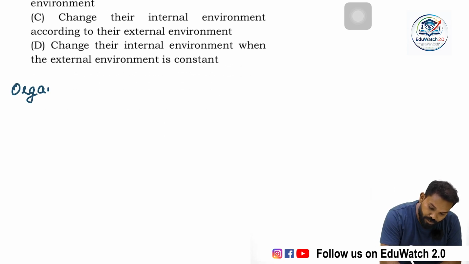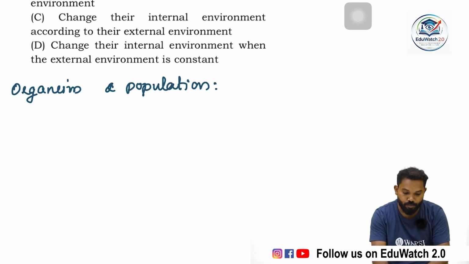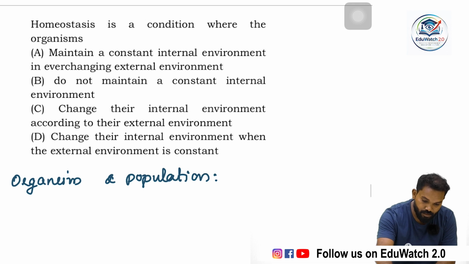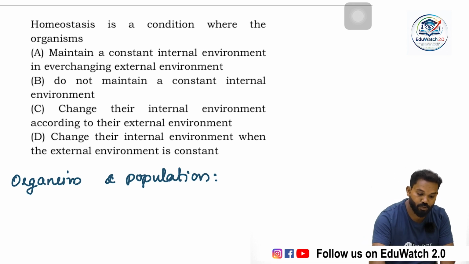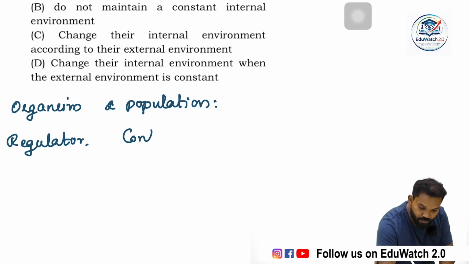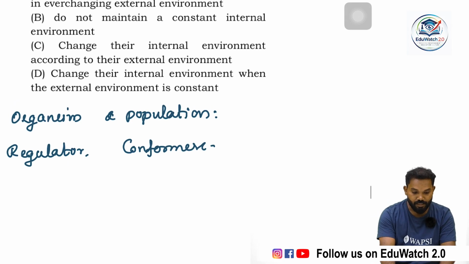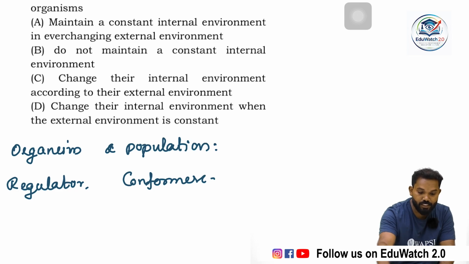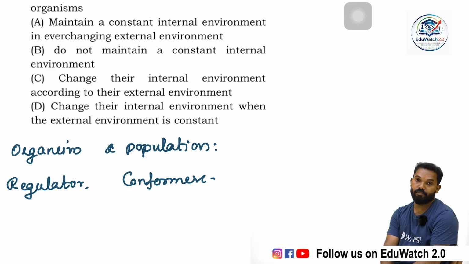In organisms and populations, we study organisms that come under a particular group known as regulators and conformers. Regulators have the ability to maintain their internal environment against the external environment.